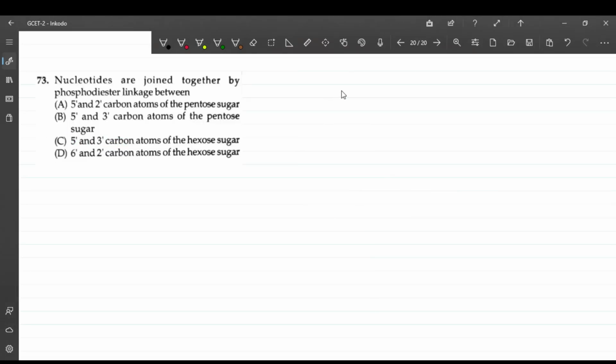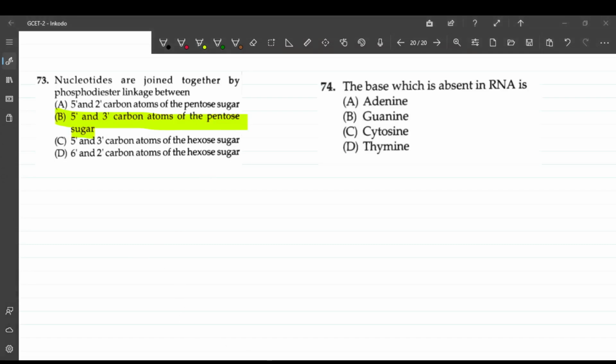Question 73 is structure based. The answer will be B, that is the 5 and 3 carbon atoms of the pentose sugar. Question 74 is also theory based. Answer is D, thymine. The base which is absent in RNA is thymine.